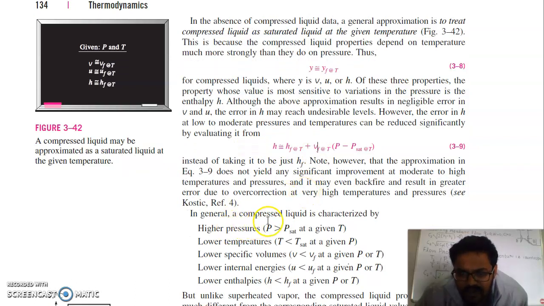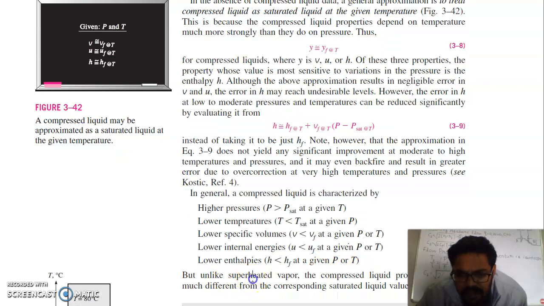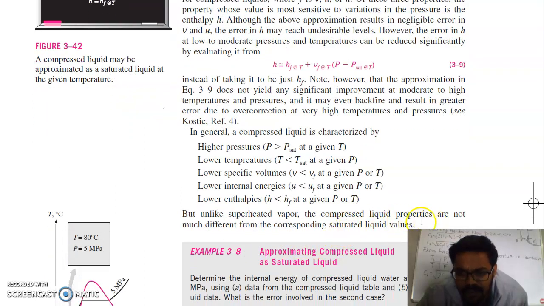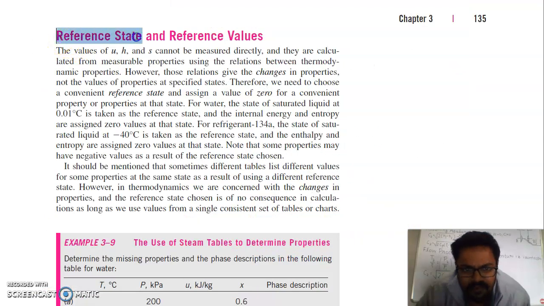So a compressed liquid is characterized by higher pressure, it means its pressure is higher as compared to the saturation pressure, lower temperature as compared to saturation temperature, lower specific volume because it is compressed, so its volume is less than the saturation volume, that is vf, the fluid, lower internal energy than the internal energy of the fluid at a given pressure and temperature, and lower enthalpies. But unlike superheated vapor, the compressed liquid properties are not much different from their corresponding saturated liquid values.